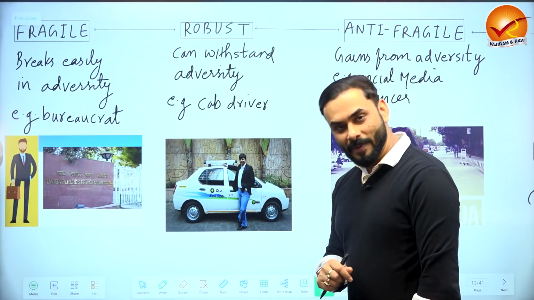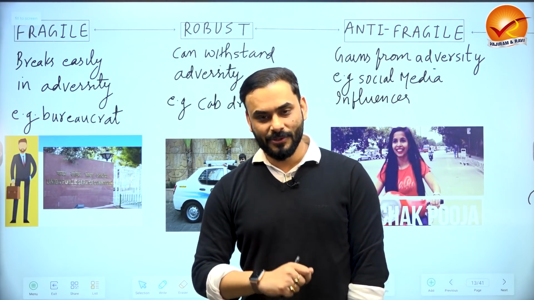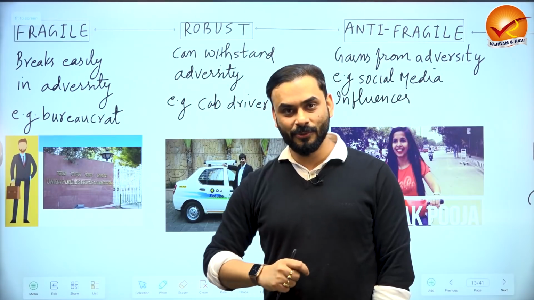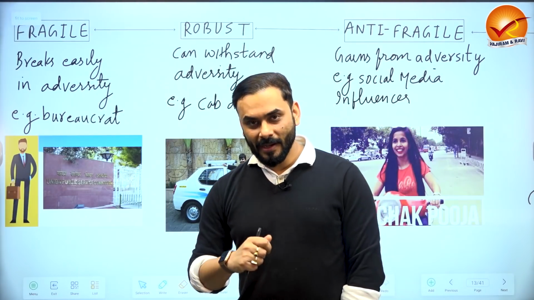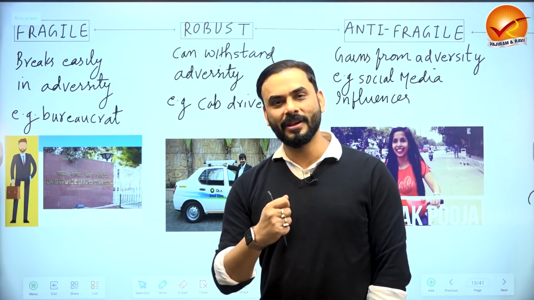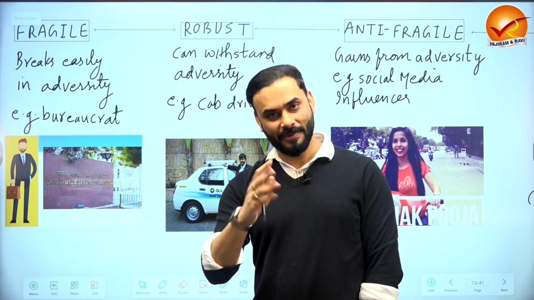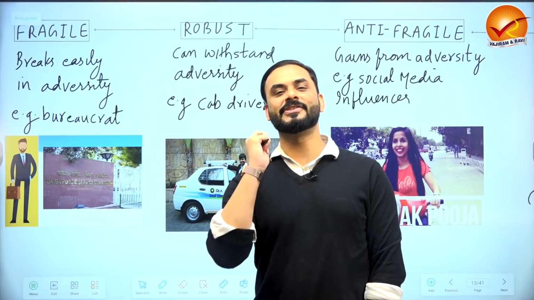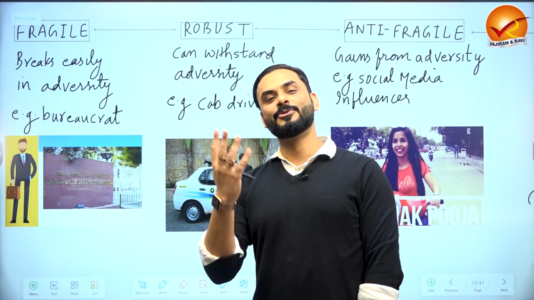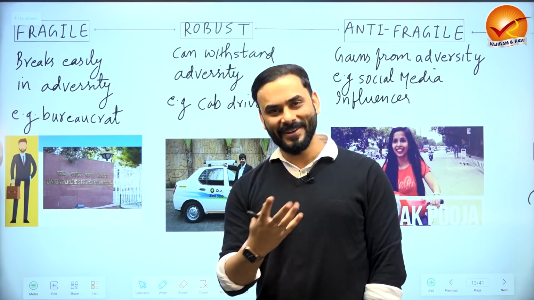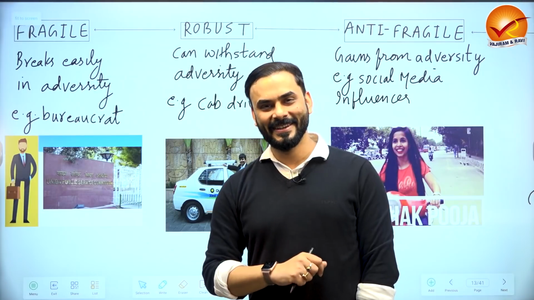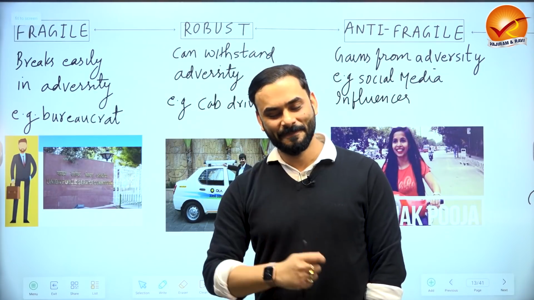Then there is something called robustness. What is robustness? I'll give you an example. Yesterday I took a cab from my house and I had to come to Vajiram. When I booked the cab, I had a lecture at 9 a.m. The cab driver first accepted my ride and then randomly cancelled it. So I asked him, why did you cancel it? He said, I'm not in a mood to go, I'm taking a break. I said, then why did you accept? He said, earlier I was in the mood, now I'm not. So mood swings happen, right? I'm not saying he's a bad person, but it happened.